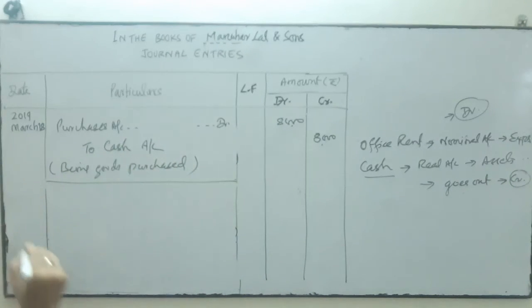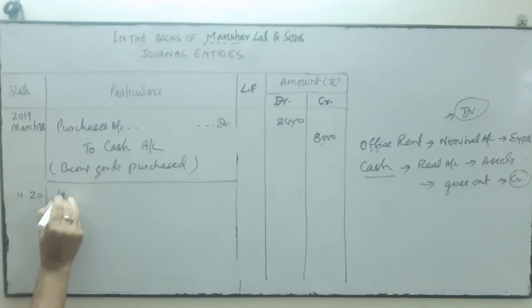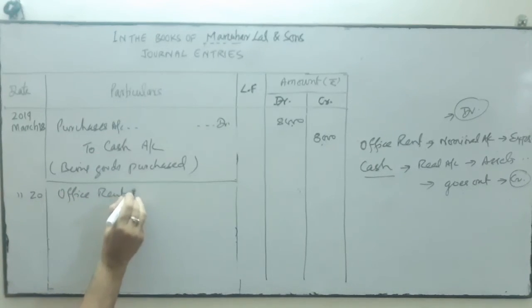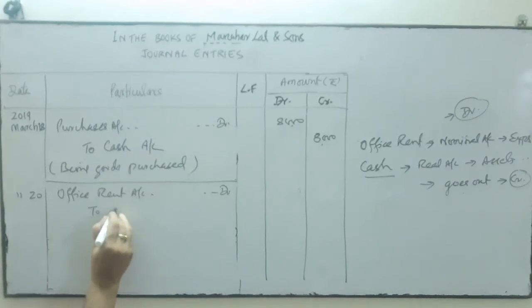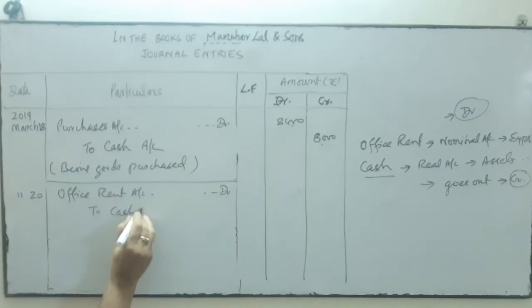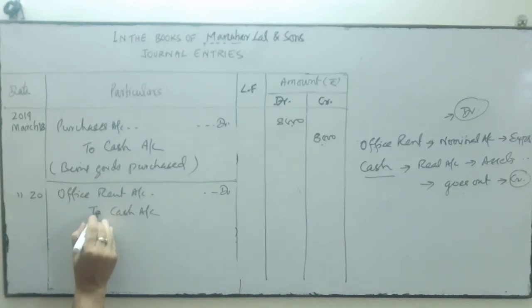So the entry will be: we write the date first, March 20. Office rent account debit, to cash account. Cash is on credit, so we start with the word "To".